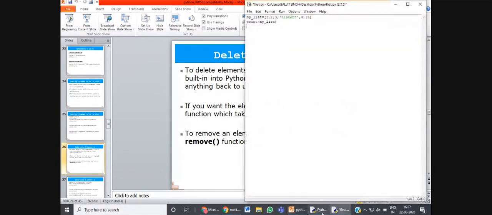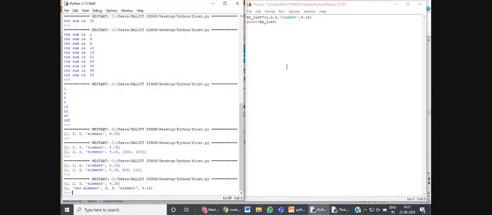Here I have made the list, and I will use the del keyword, and up to suppose the 4th value I want to delete all the other values from the list.